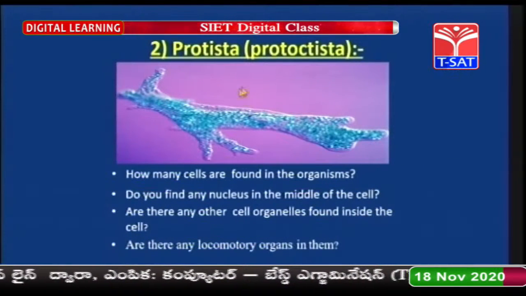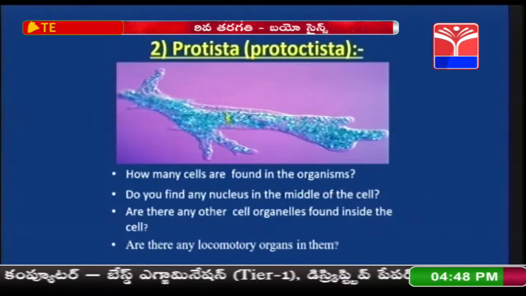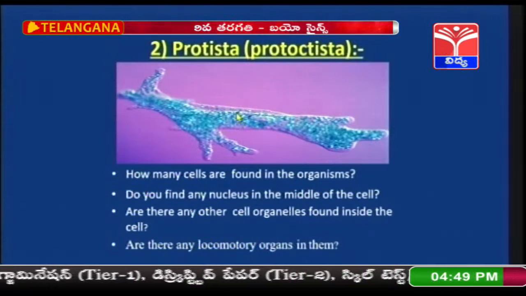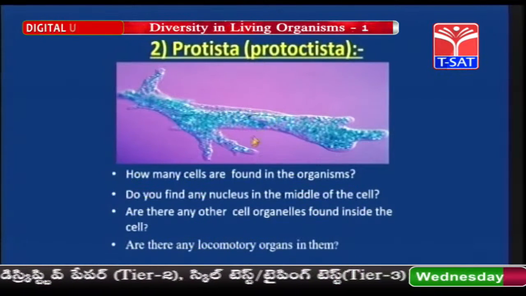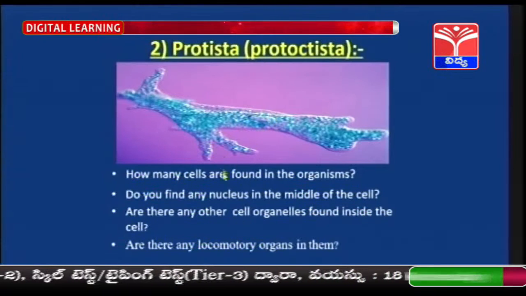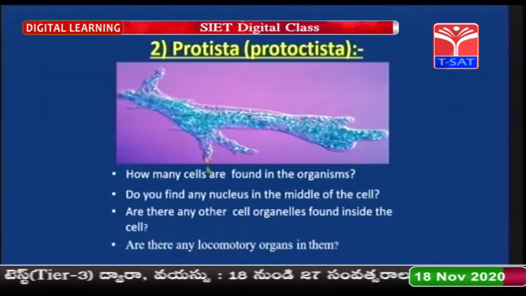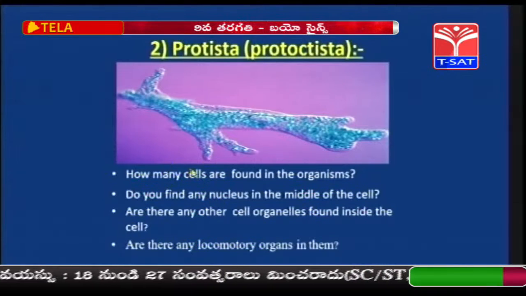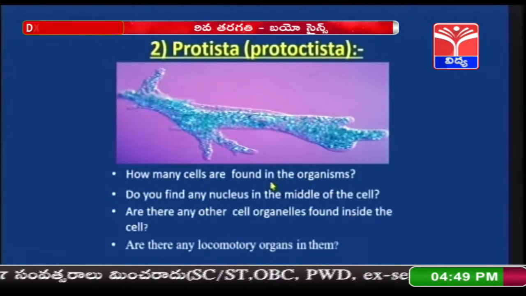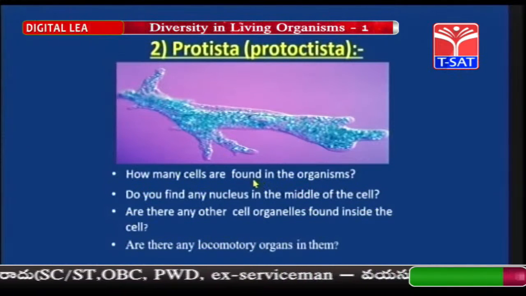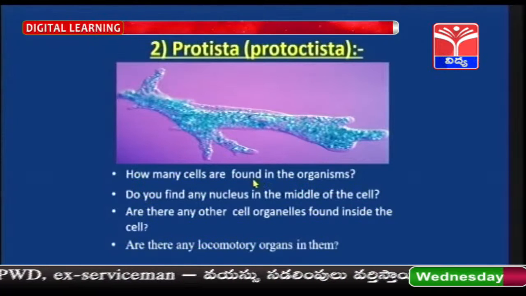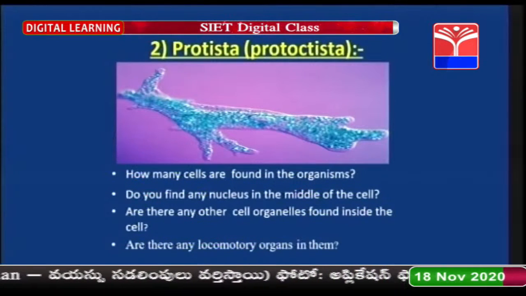Next, Protista. In this, the diagram which you are seeing is of the amoeba. And let us answer the questions. These questions are there in your textbook, children. So, please write the answers. How many cells are found in the organism? In these organisms, unicellular organisms are present. Sometimes multicellular organisms are also present.